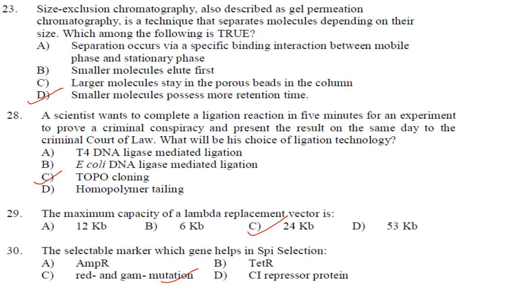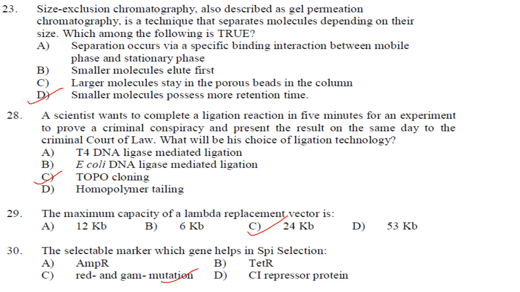Then next one. A scientist wants to complete a ligation reaction in 5 minutes for an experiment to prove a criminal conspiracy and present the result on the same day to the criminal court of law. What will be his choice of ligation technology? Now you want the ligation reaction to happen in 5 minutes, meaning T4 DNA ligase mediated ligation or E. coli DNA ligase mediated ligation take more than 5 minutes. So topocloning will be your choice, because ligations by topoisomerase are extremely efficient and ligations can be performed in as little as 5 minutes.